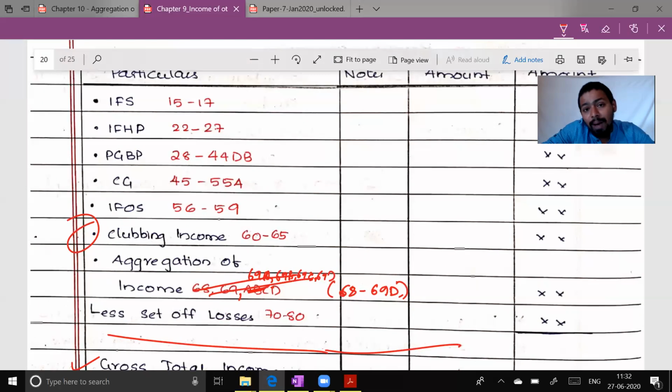The capital gain chapter is the chapter of exceptions, and a lot of things we have learned in the capital gain chapter as well. There should be a capital asset, and the capital asset should get transferred. The transfer should take place in the previous year. There are 4 exceptions to this rule: CCDS, conversion of capital asset into stock in trade.